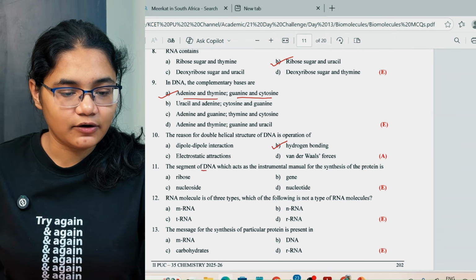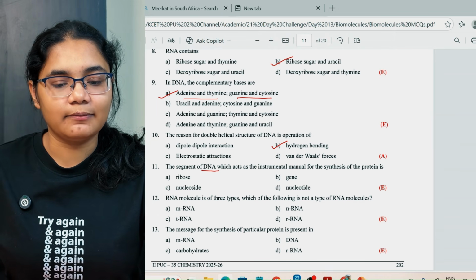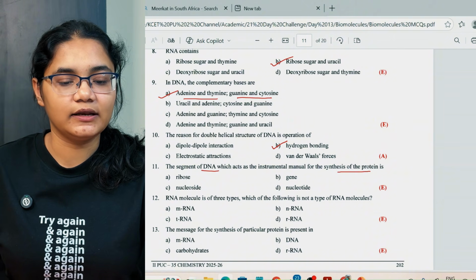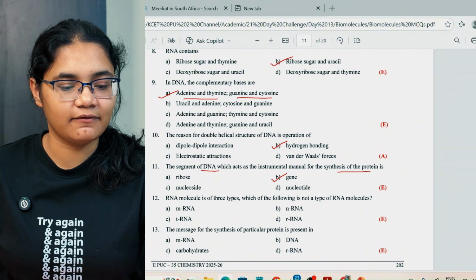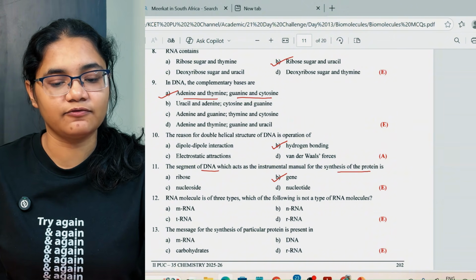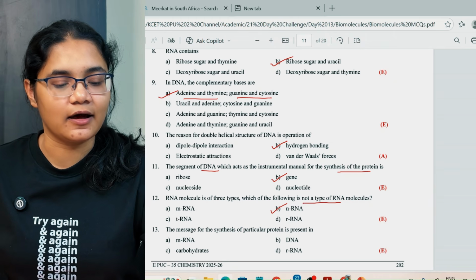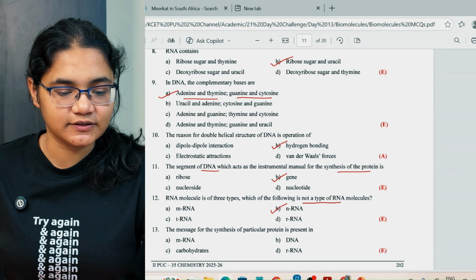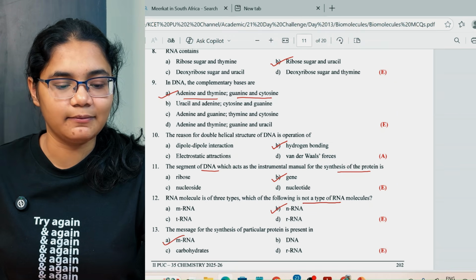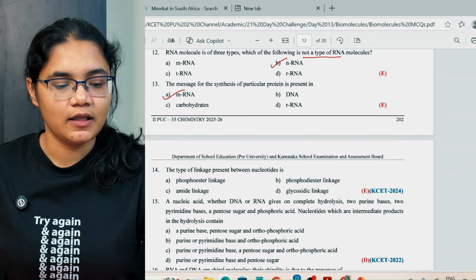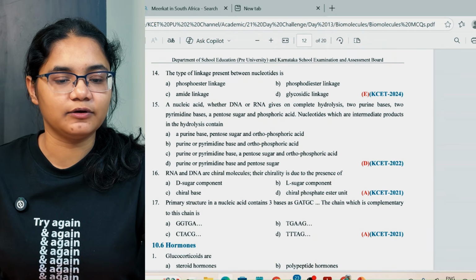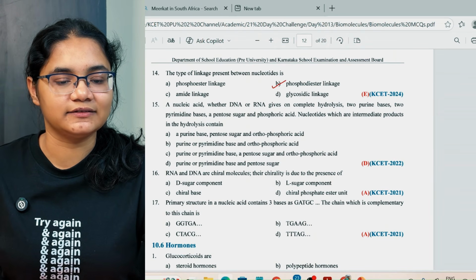Next, the segment of DNA which acts as an instruction manual for the synthesis of protein is your gene. Next, RNA molecules are of three types. Which of the following is not a type of RNA molecule? So nRNA is not any RNA type. The message for the synthesis of a particular protein is present in messenger RNA or mRNA. Next, the type of linkage between the nucleotides is phosphodiester linkage.